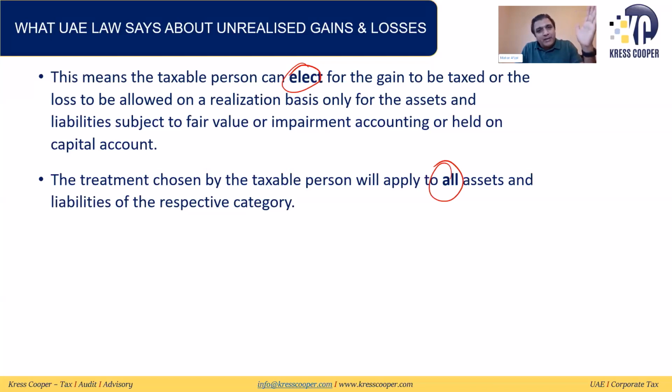We need to apply the same standard on all categories, whether gains or losses are taxed or allowed on a realization basis or on an unrealization basis. Whatever treatment we adopt, it will be applicable on the whole category of the assets. So first, the person can elect; second, it will be applicable on the whole category of the assets.